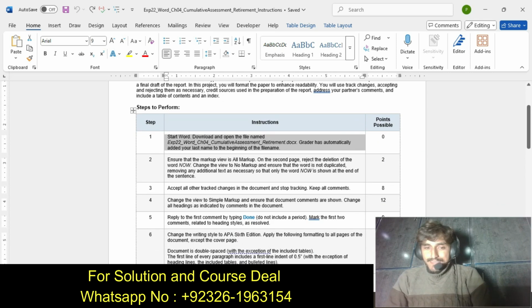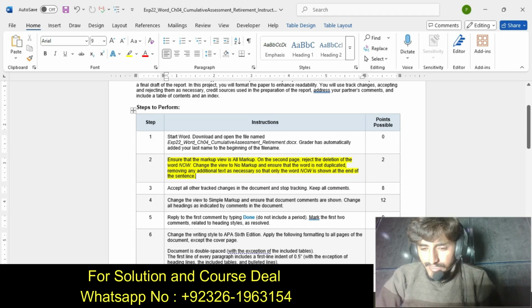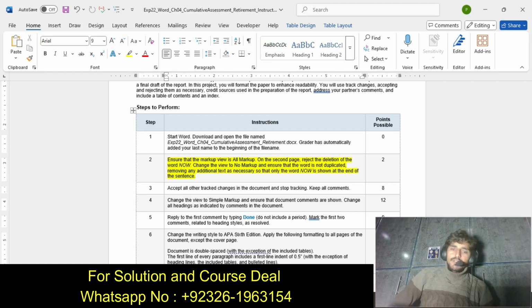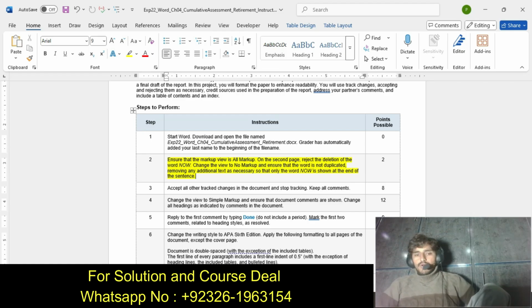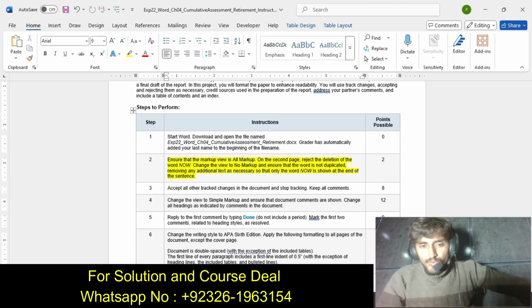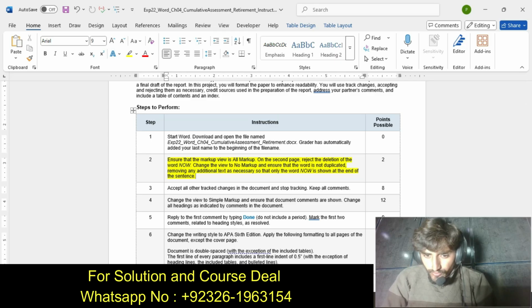Now we move to our next step, step number 2. In this step he says, ensure that the markup is shown in all markup on the second page. Reject the deletion of the word no. Change the view to no markup and ensure that the word is not duplicated, and remove any additional so that only the word no is shown at the end of the sentence.